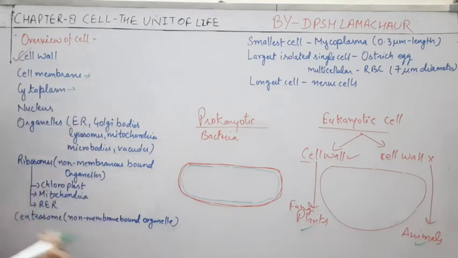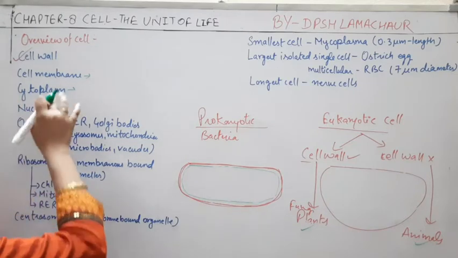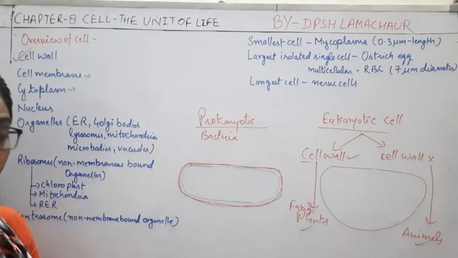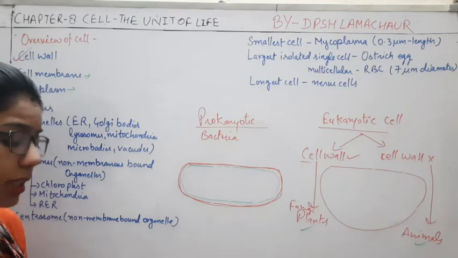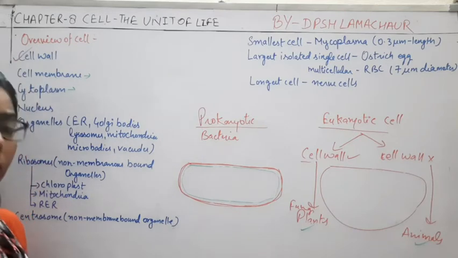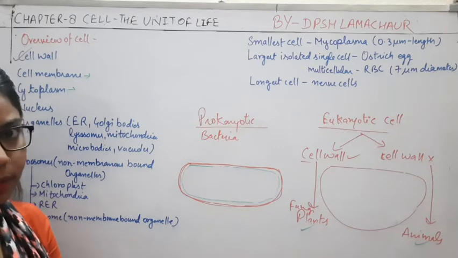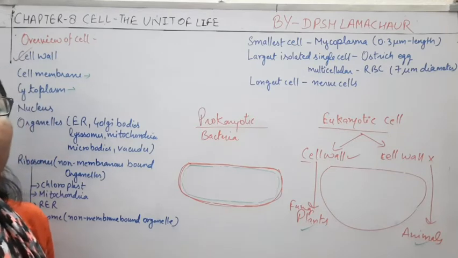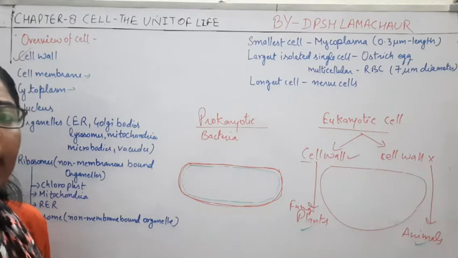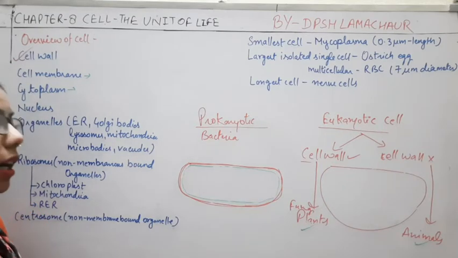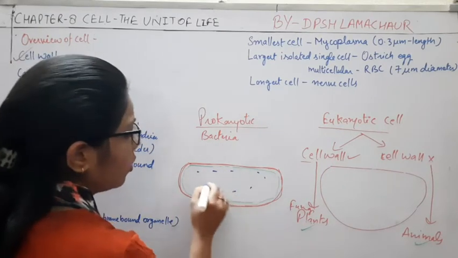Now if you go further inside, you can see that cytoplasm is present. This cytoplasm is the arena of metabolism. Whatever metabolic activity occurs inside the cell occurs in the cytoplasm.